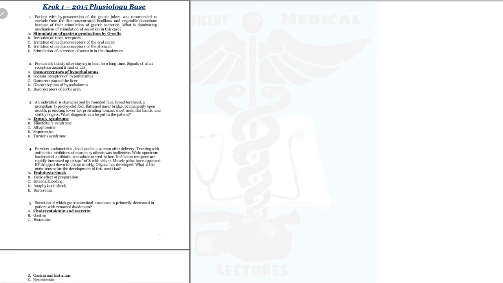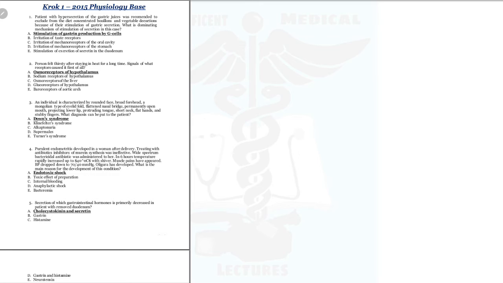Purulent endometritis developed in a woman after delivery. Treatment with antibiotic inhibitors of murein synthesis was ineffective. A wide-spectrum bactericidal antibiotic was administered to her. In 6 hours, the temperature with a shiver quickly increased to 40 degrees. Muscle pains have appeared. BP dropped to 70/40 mm Hg. Oliguria has developed. What was the main reason for the development of this condition?